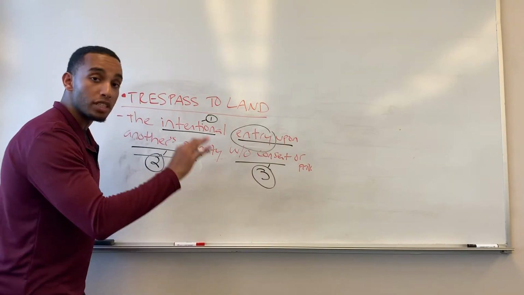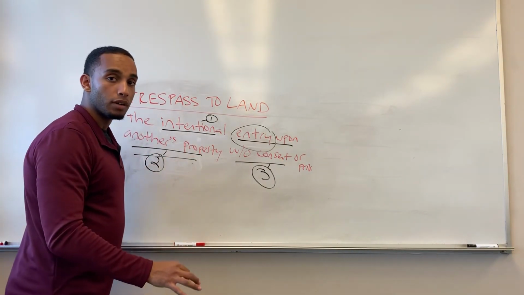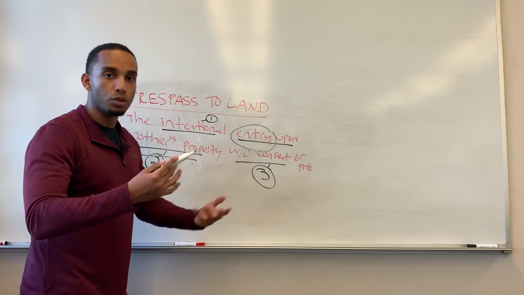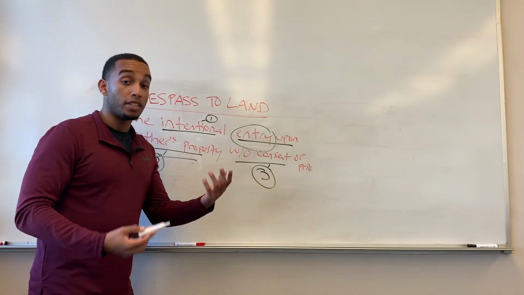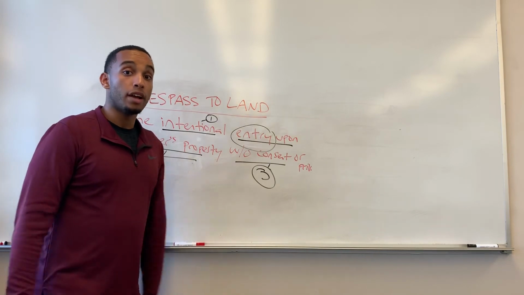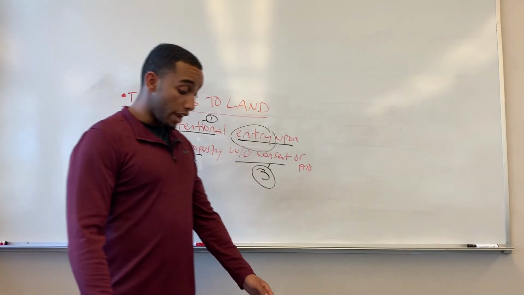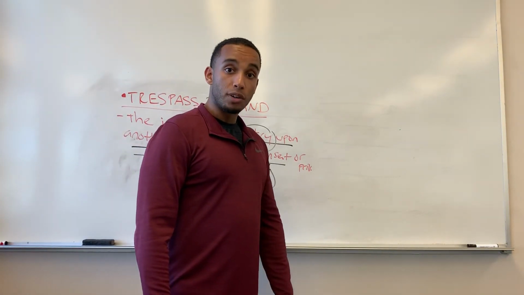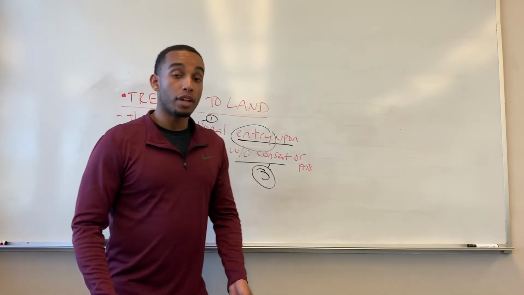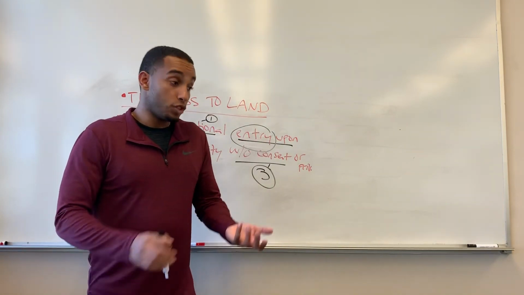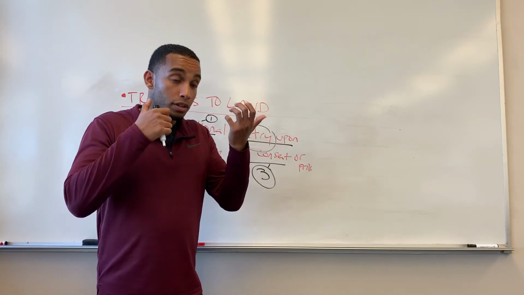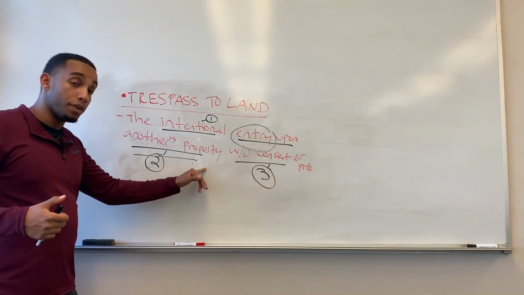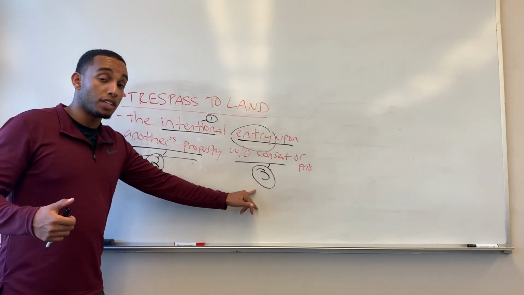However, it must be a tangible situation. An intangible really means air pollution, gas, things like that. A tangible situation is just what I just said. The defendant actually physically entering the plaintiff's yard, or playing volleyball, or even shooting guns across the plaintiff's property without the plaintiff's consent or privilege.